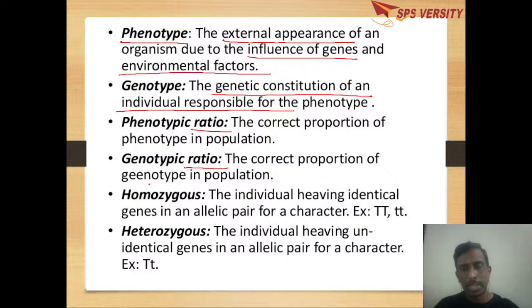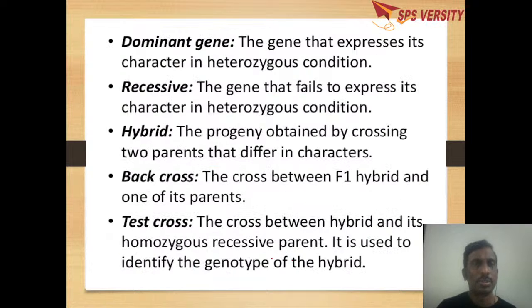And homozygous. Homozygous means the alleles are identical. Here what you are seeing are alleles which are identical: capital T, capital T, or small t, small t. These are called homozygous. Heterozygous means the alleles are non-identical in an allelic pair, like capital T, small t, or capital S, small s. So like this, homozygous and heterozygous.